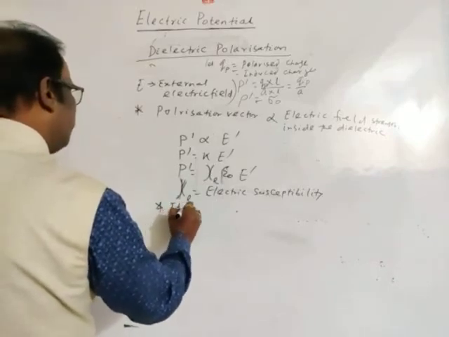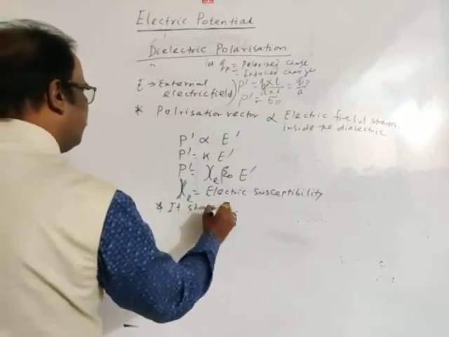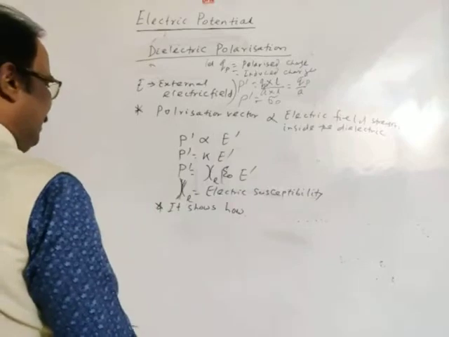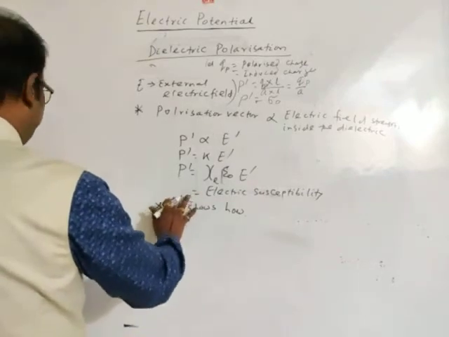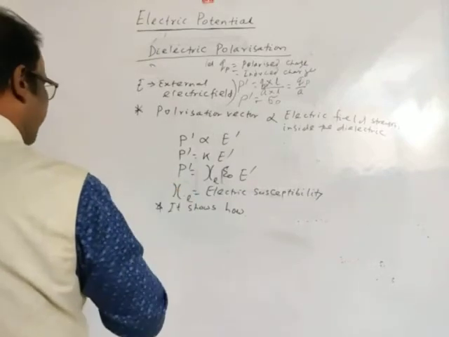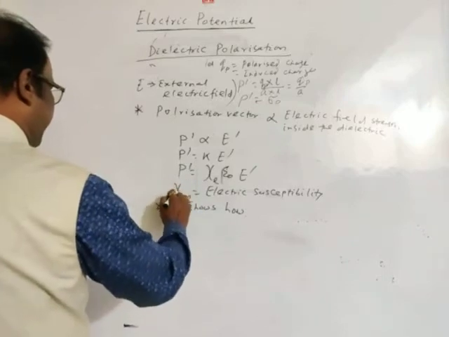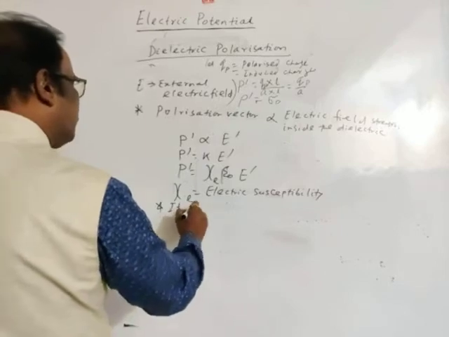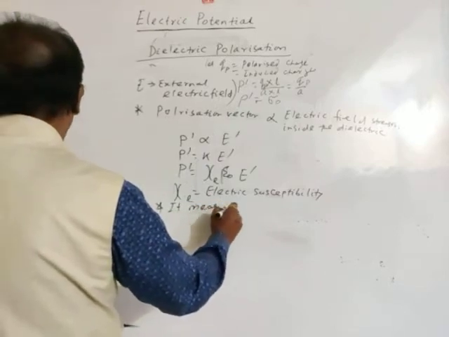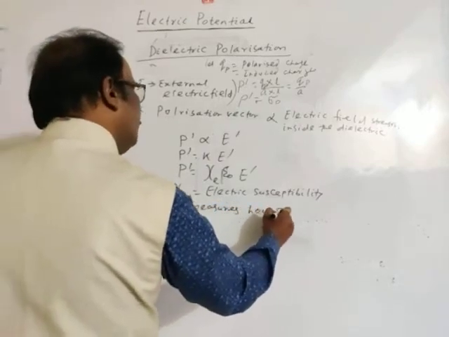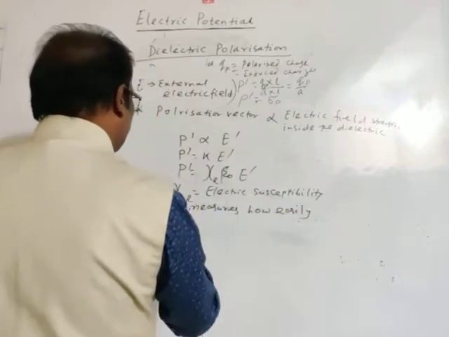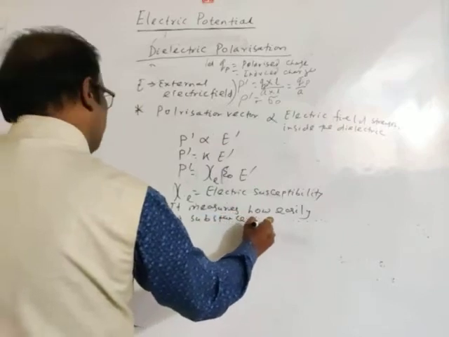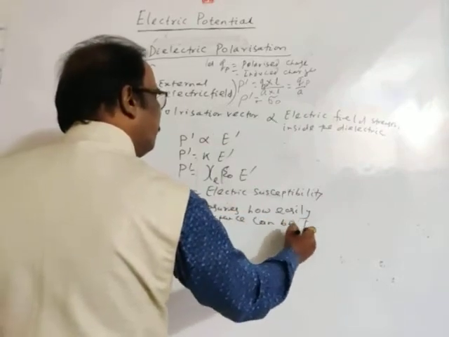Electric susceptibility shows, or measures, how easily a substance can be polarized.